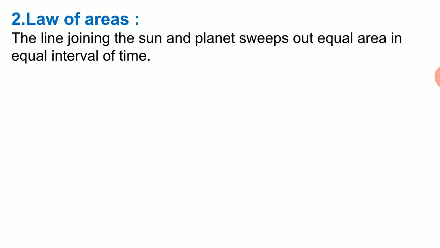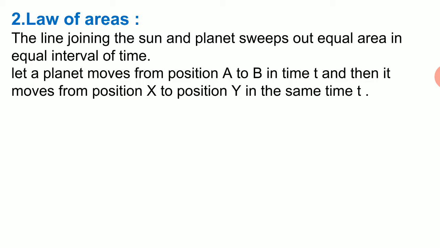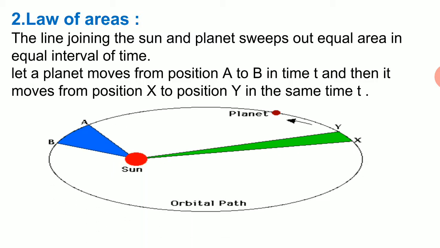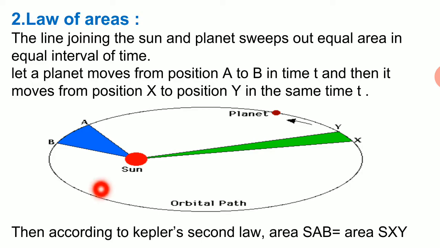According to this law, the line joining the sun and the planet sweeps out equal area in equal intervals of time. So let us consider a planet which is revolving around the sun from position A to position B in time t, then from position X to Y in the same time interval t. So the area swept by the planet for positions A to B and X to Y is the same for the same time interval. So then according to Kepler's second law, this area SAB equals SXY.